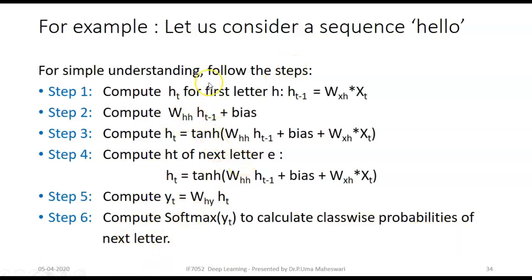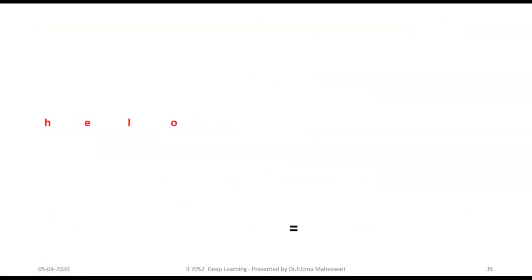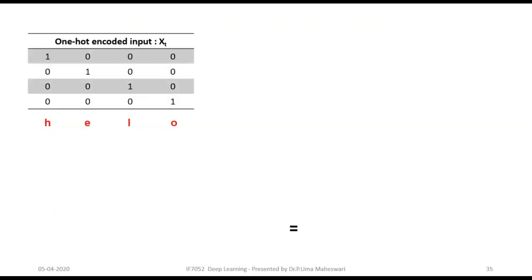So for the letter H we do not calculate YT, because H is the initial letter. Let's say hello. In the hello sentence there are 4 different characters, H, E, L and O, for which we compute the one-hot vector.